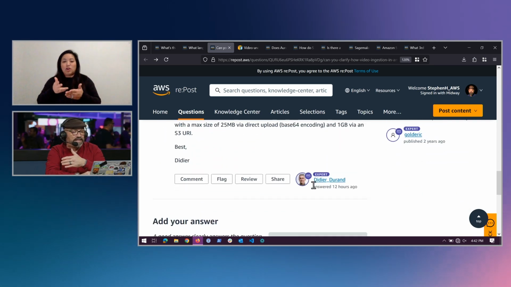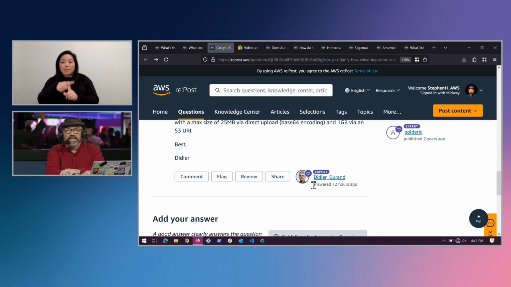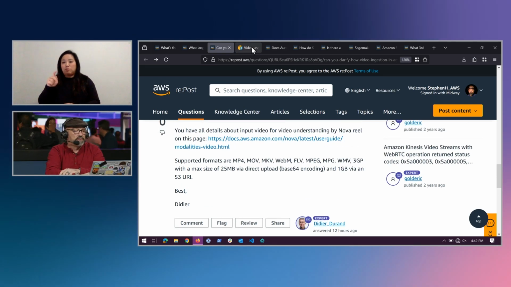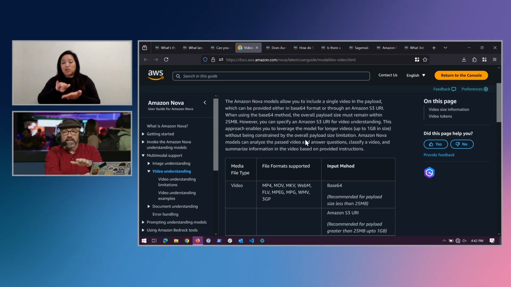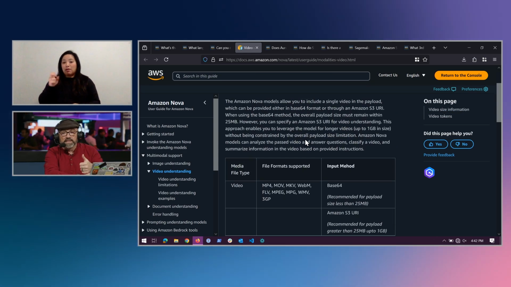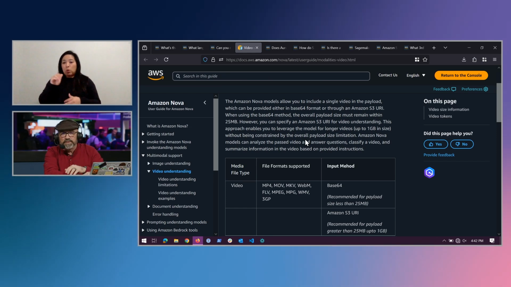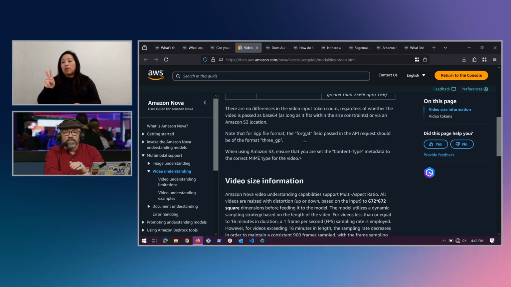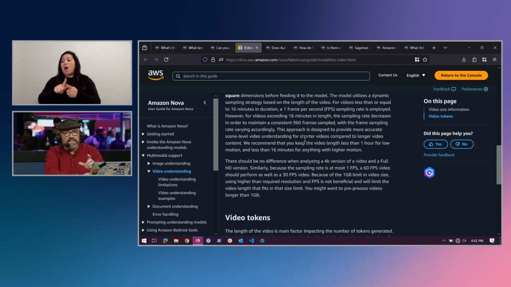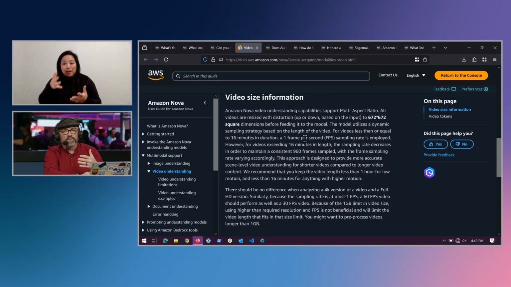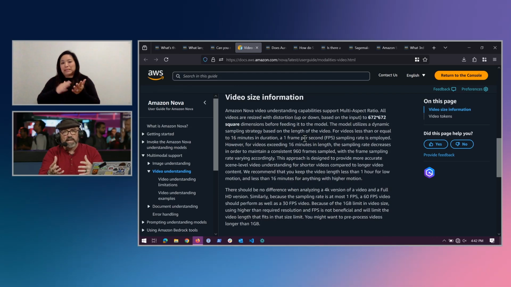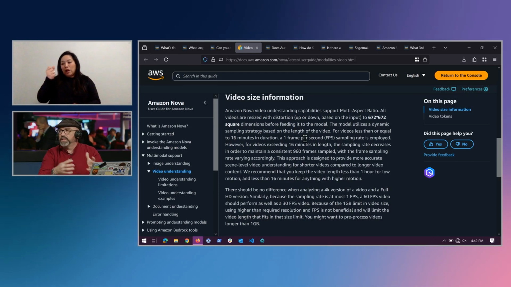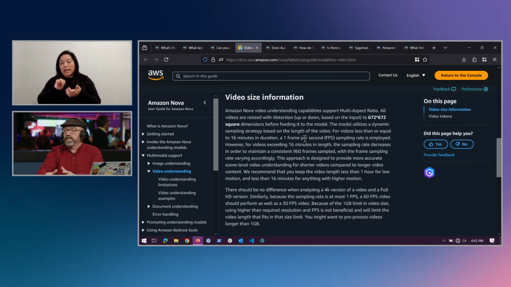And then we had Dieter, one of our experts, also add some additional information here, linking directly to the documentation that gives you an outline of whether you're doing it in base64 or via an Amazon S3 URI. There are also some additional details in here on what Nova does in terms of resizing some of what you're inputting, so you can understand how it's handling those things and how it might be influencing the output that you get.